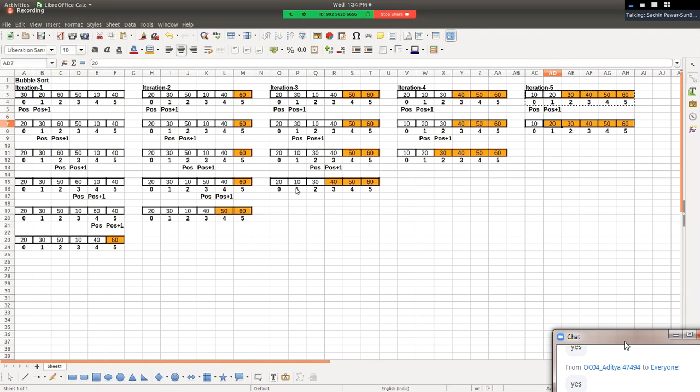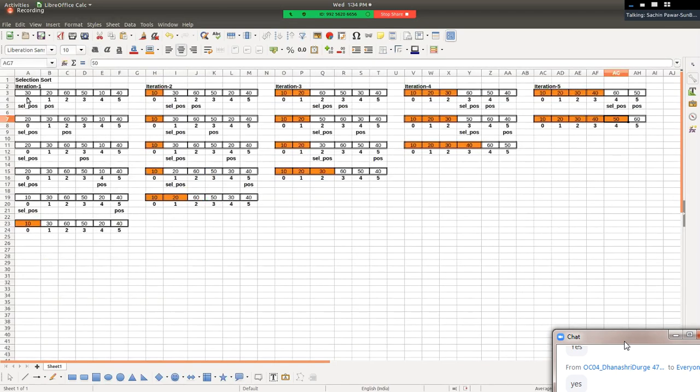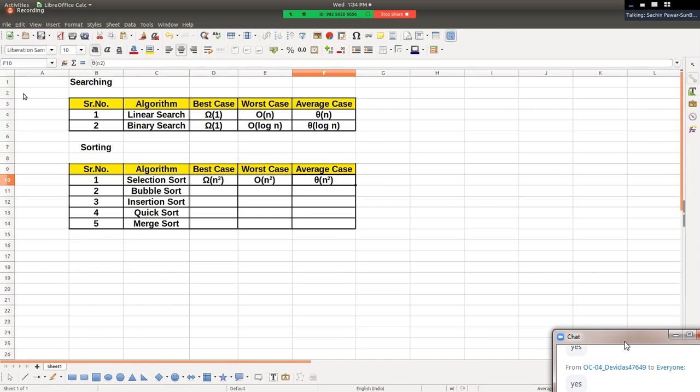Hello friends, have you understood why it is named bubble sort and why the other is named selection sort? Because in that algorithm, the element which is at the selected position gets compared. A position is selected in every iteration. An element at the selected position gets compared with all its remaining position elements, and hence it is named selection sort. Have you understood the difference between selection sort and bubble sort logic?